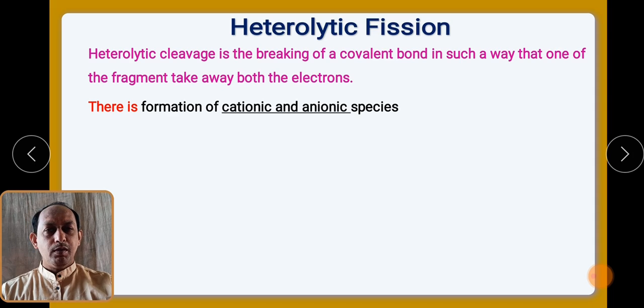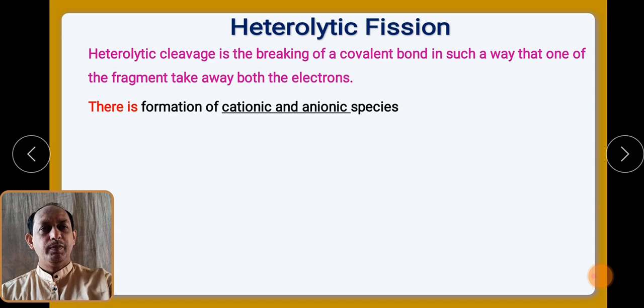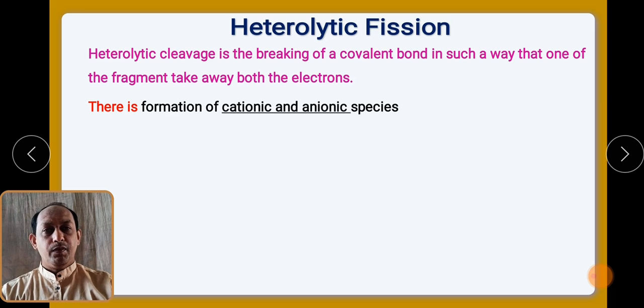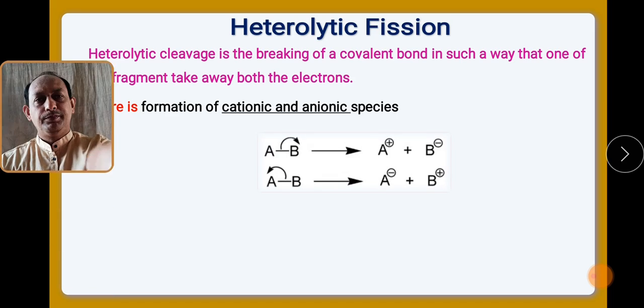The atom which is more electron withdrawing takes both the electrons, and as a result cationic and anionic species are formed, that is, positively charged and negatively charged species, whenever unsymmetrical or heterolytic fission takes place in the breaking of the bond.